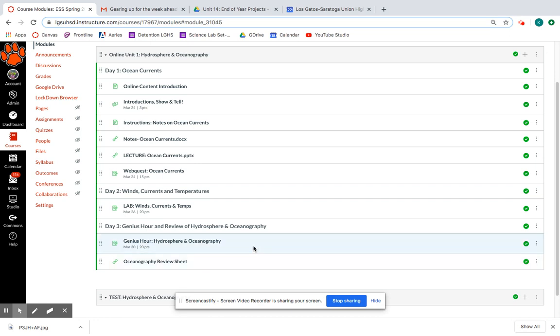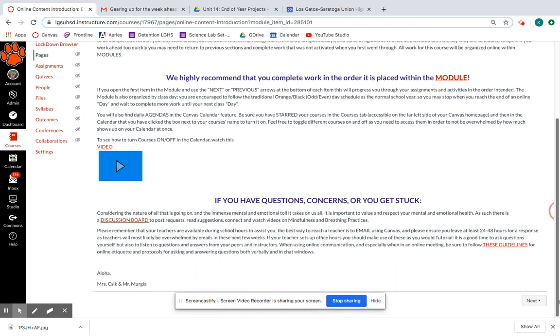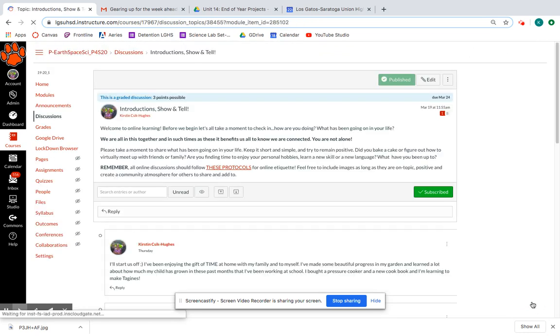The best case scenario is always do the work on the day that it is assigned and do it in the order that it is assigned. If we go to day 1, which is today, you'll be opening up the online content introduction. You'll see it's the same introduction that you've hopefully seen a couple times now. If you go to the bottom, though, you can get the Next button. And this is how modules work. Modules work by opening up one item at a time, completing or reading it, and then clicking Next. Once you click Next, it will take you to the next item in the module.